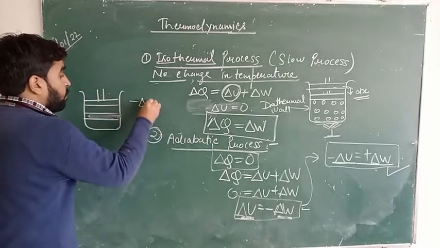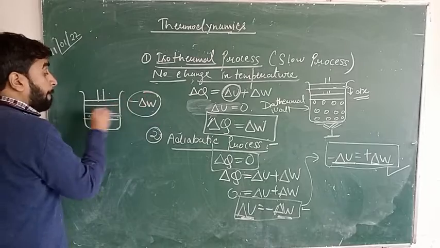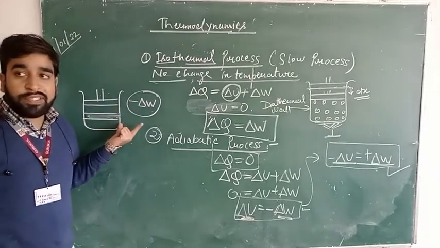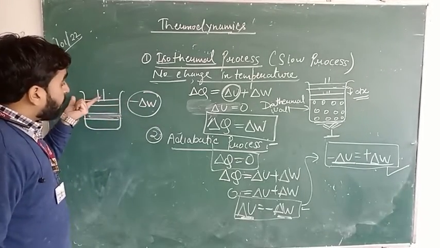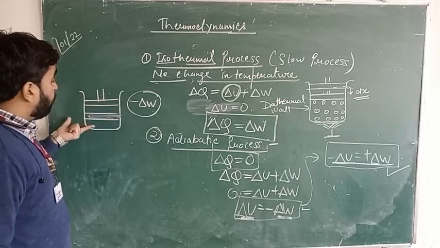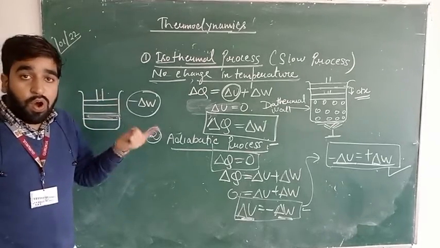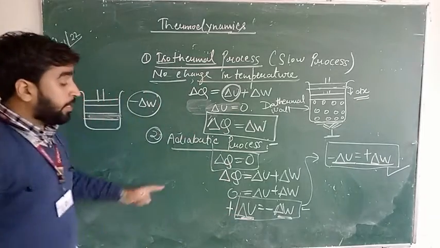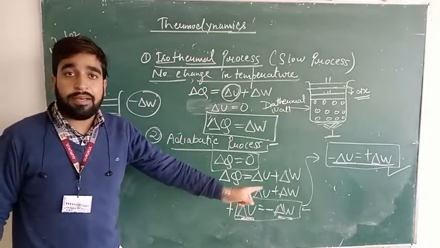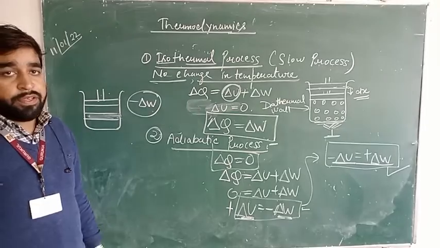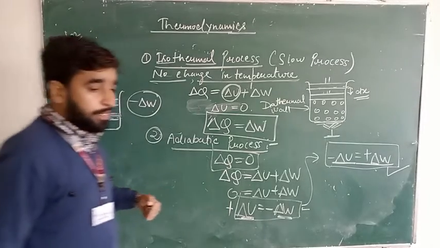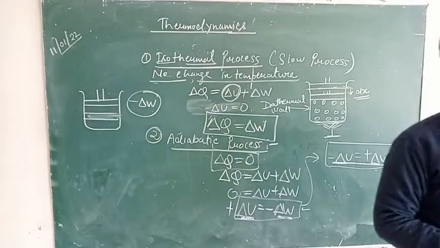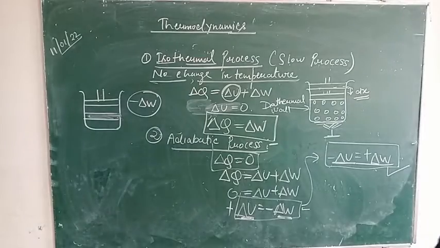Minus del W, work is done on the system, but because del Q is equal to 0, the meaning of this statement is minus del W will be equal to del U. All the work done will increase the internal energy. That's why del U is positive and del W is negative. So this is the first law of thermodynamics when it is applied to an adiabatic process.